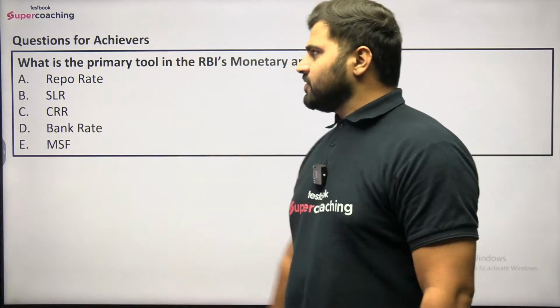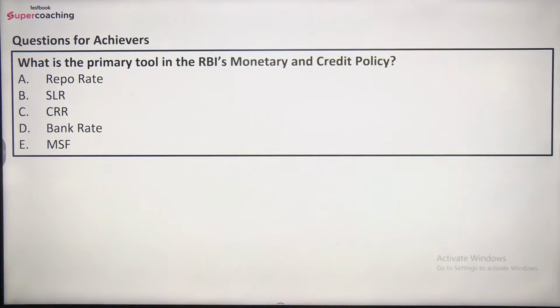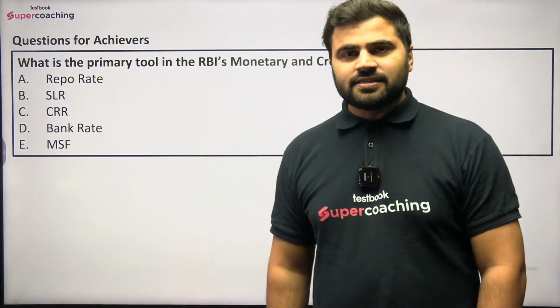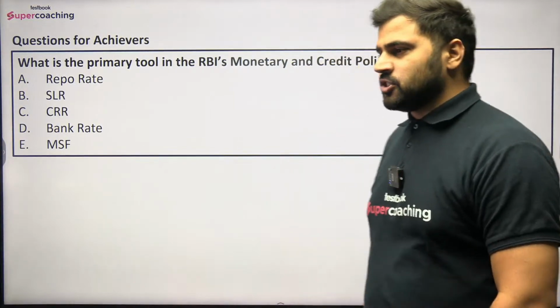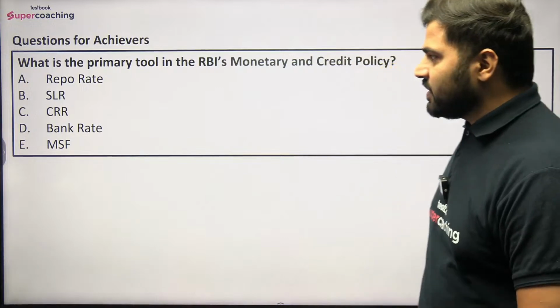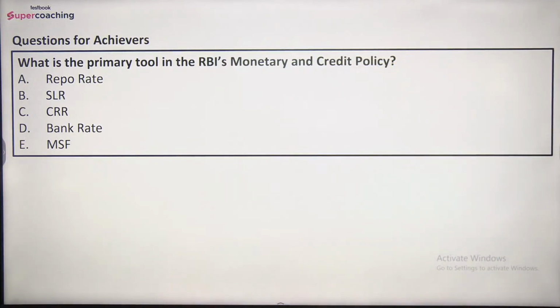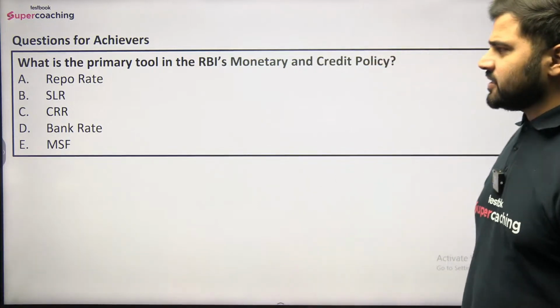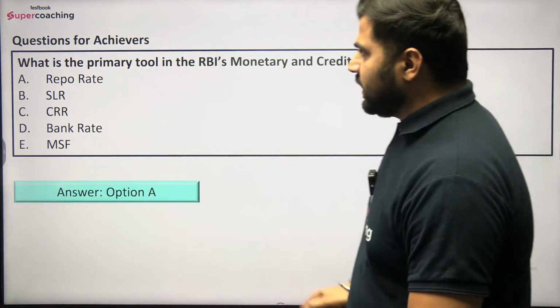So question was, what is the primary tool in the RBI's monetary and credit policy? This was the question that I have given you as an achiever question. So options are repo rate, SLR, CRR, bank rate and the marginal standing facility. बताइए, what is the primary tool in the RBI's monetary and credit policy, guys? So the right answer would be option number A, that is repo rate.